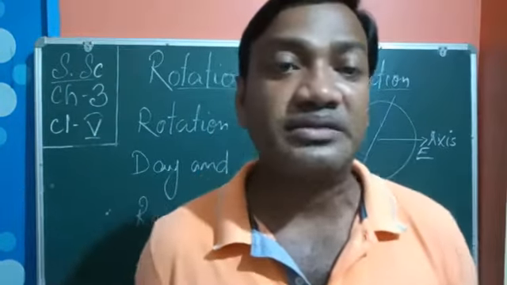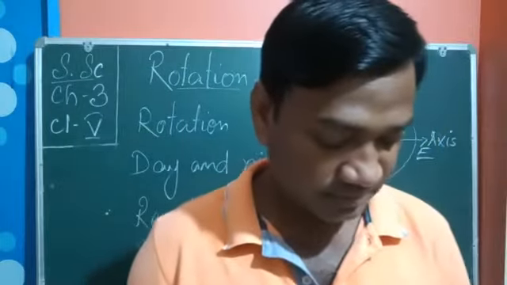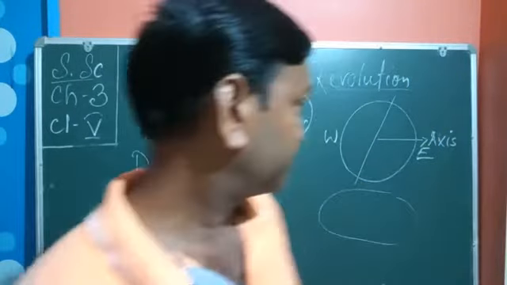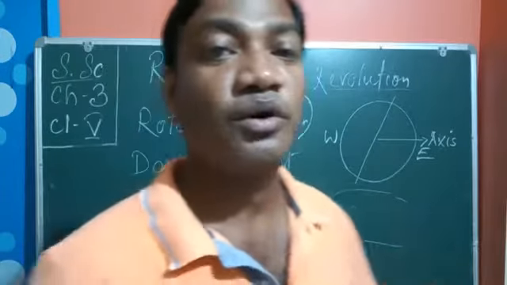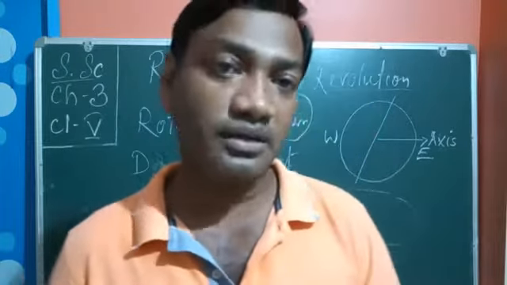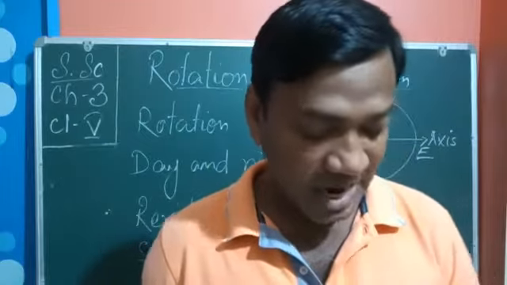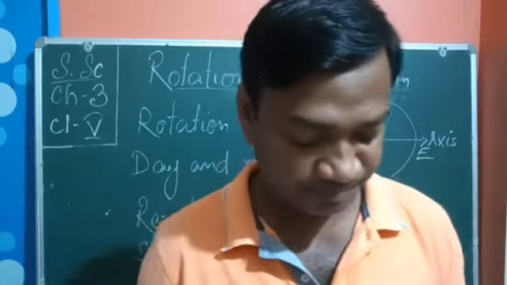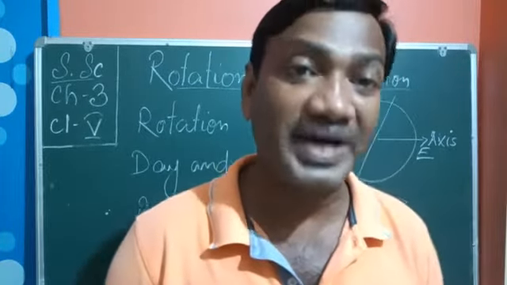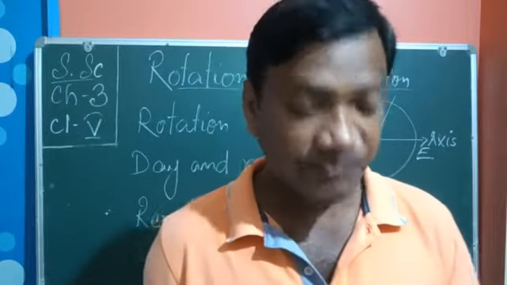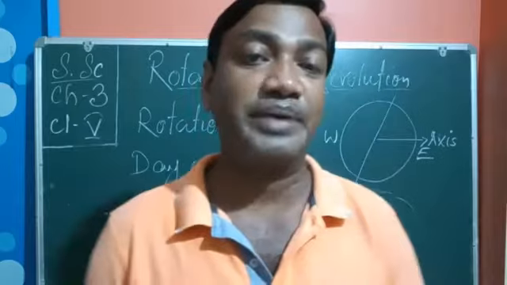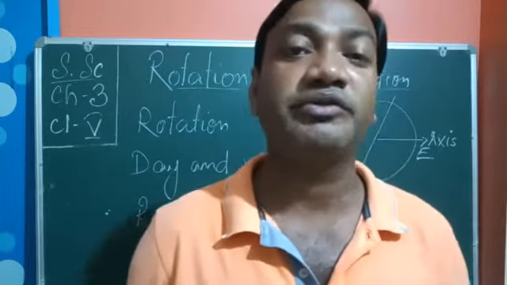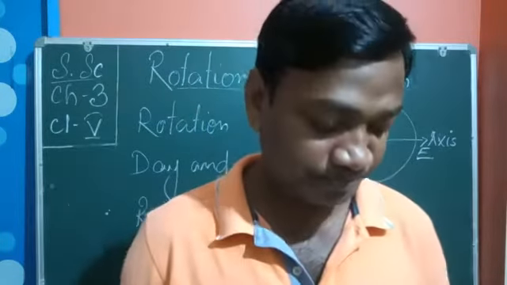So this is known as the revolution of the earth around the sun. The earth completes one revolution around the sun in 365 days and 1/4, that means 6 hours more: 365 days and 6 hours.